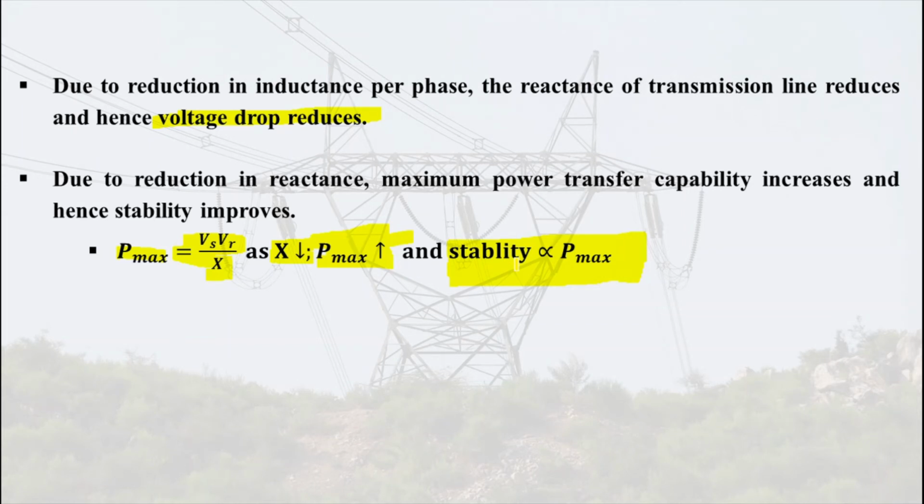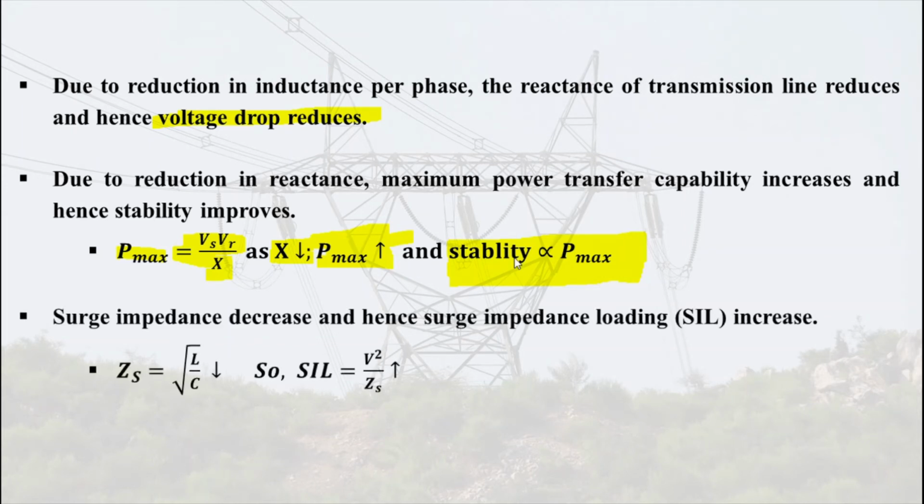Now surge impedance decreases and hence the surge impedance loading increases. See how surge impedance decreases by bundling. We know that surge impedance is equal to square root of L by C, and surge impedance loading is equal to V square by Zs.